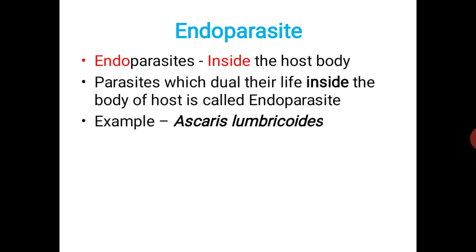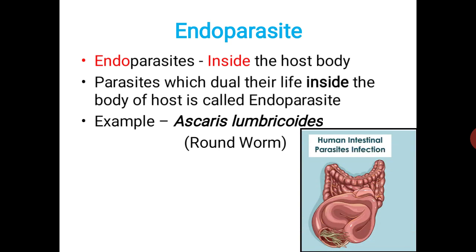Endoparasites are parasites found inside the host body, which dwell their life inside the body of the host. An example is Ascaris lumbricoides, that is roundworm. In the picture we can see the yellowish vermiform structure present in a pipe-like structure. The vermiform structure is a parasite known as roundworm or Ascaris, and the structure in which it is present is the human intestine. So the human intestinal parasite infection is shown in the diagram.